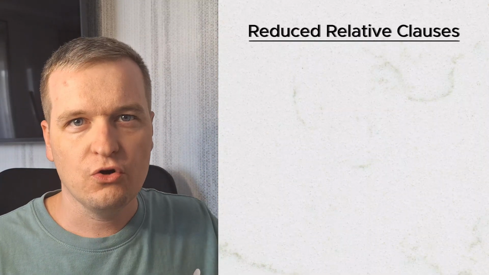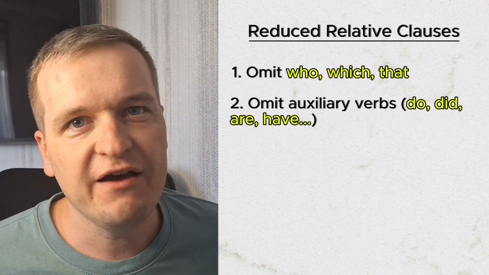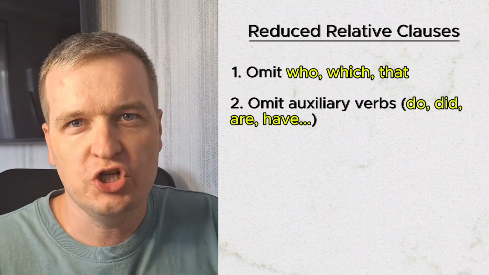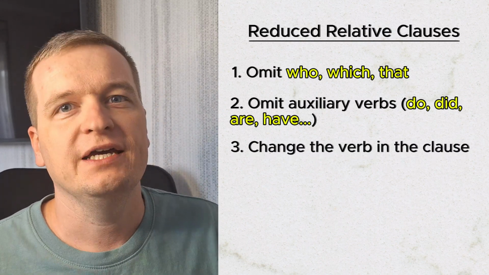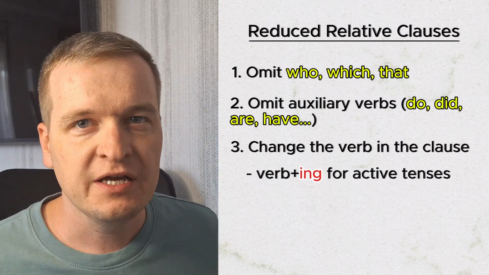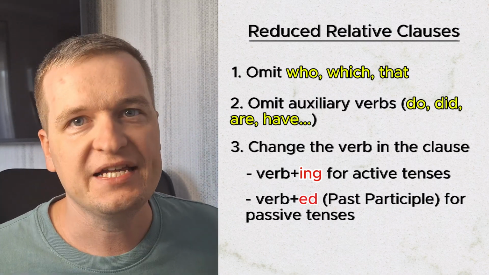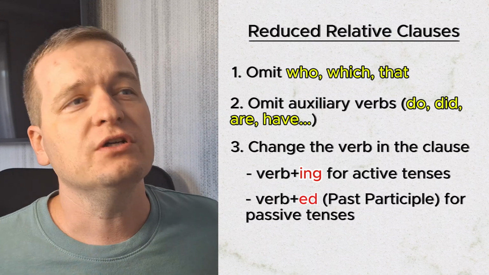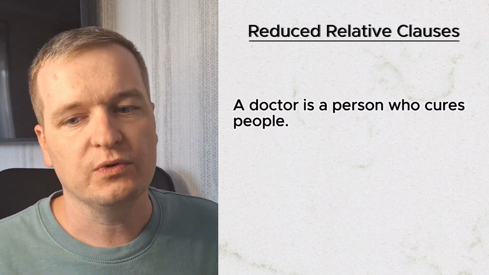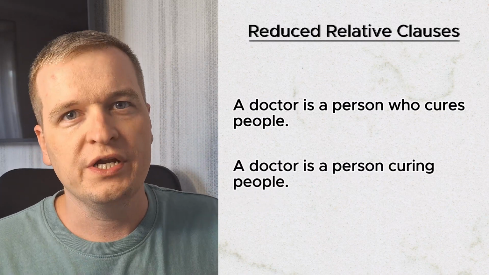Now let's talk about actually reduced relative clauses. First of all, we omit who, which, or that. Also, we omit any auxiliary verbs if we have them in our clause, and then we change the form of the verb in the clause. We use the ing form when the verb is initially active, and we use the ed form or past participle when the verb is initially passive. That's easy. For example, a doctor is a person who cures people. We can reduce this sentence and say a doctor is a person curing people.